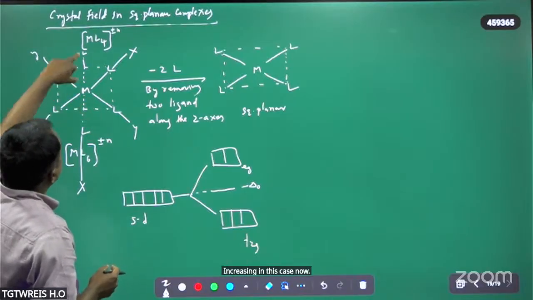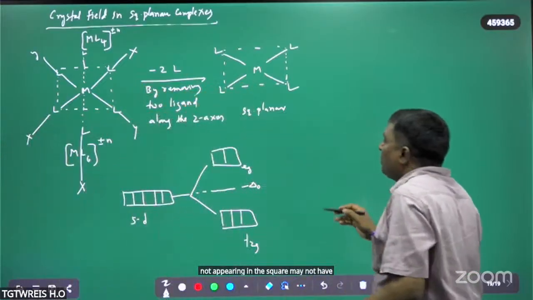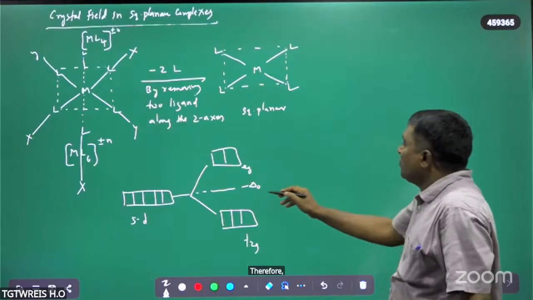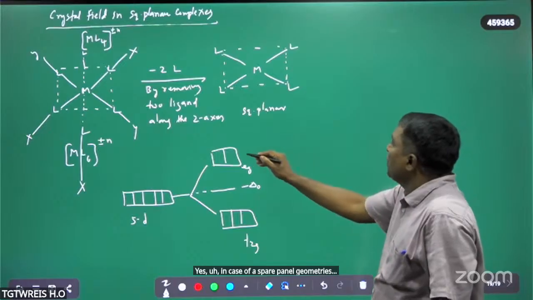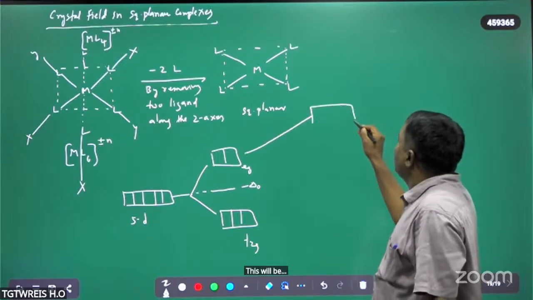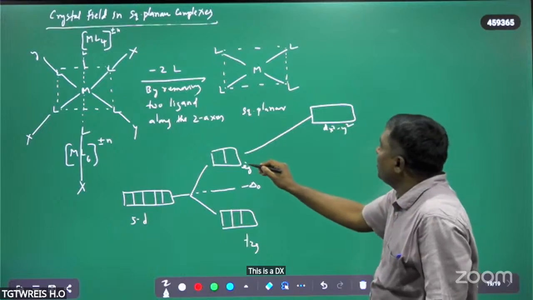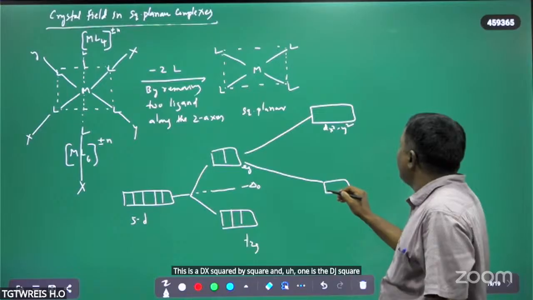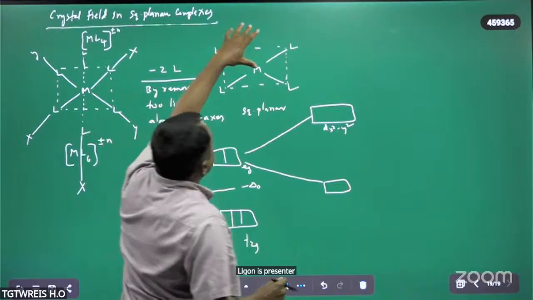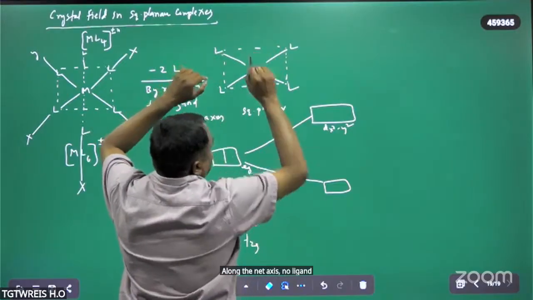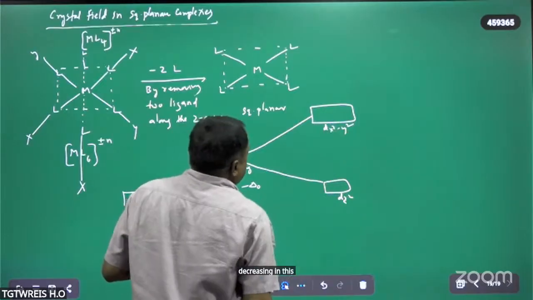But 2 ligands are not present in the square planar geometry. Therefore, in square planar geometries, this is the dx square minus y square, and this one is the dz square. The energy of dz square is decreasing because no ligand is present along the z-axis in this case. Therefore, its energy is decreasing.